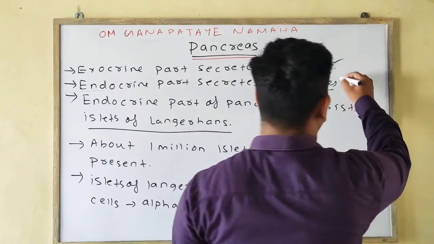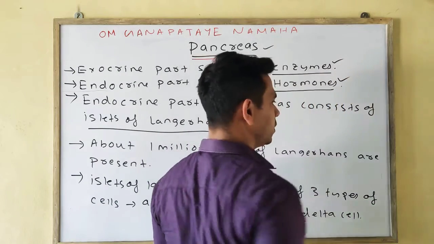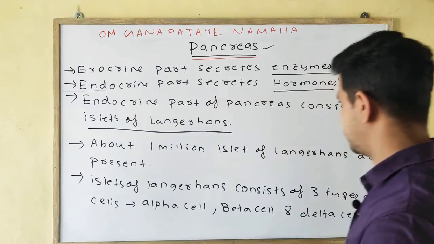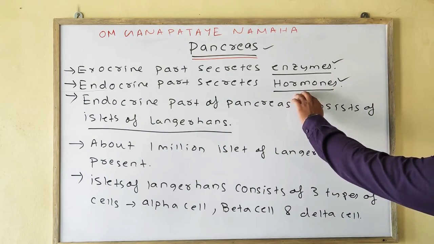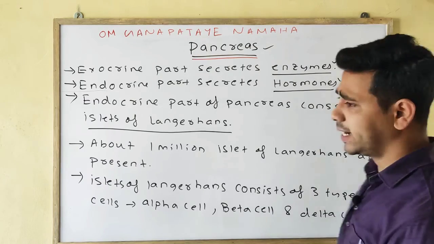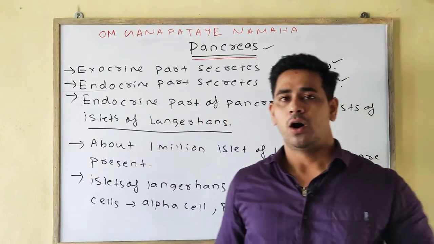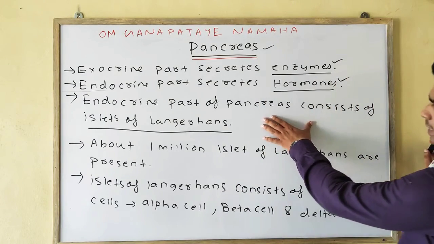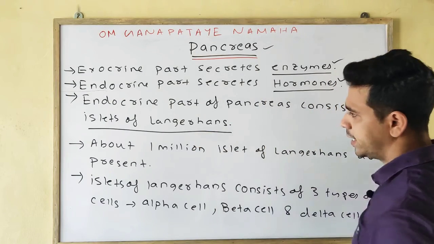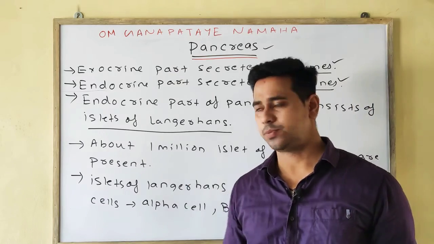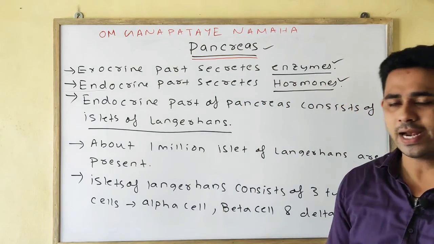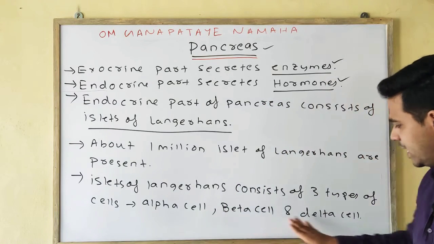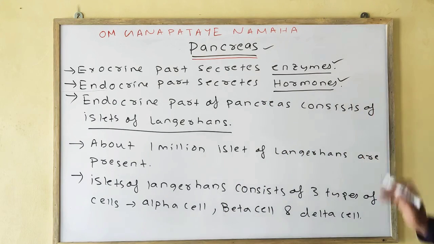Enzymes are nothing but the catalysts which help in speeding up various biochemical reactions, whereas the hormone acts as a messenger which triggers or stimulates various functions. The endocrine part of the pancreas consists of islets of Langerhans, and about 1 million islets are present in the pancreas, and the islet of Langerhans consists of 3 types of cells: alpha cell, beta cell and delta cell. Please note down.